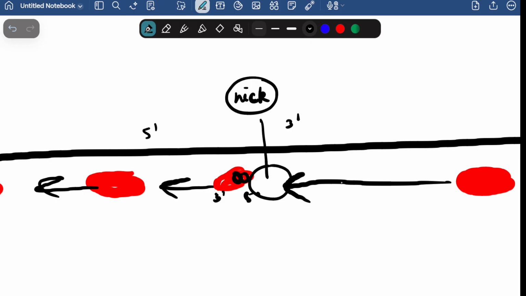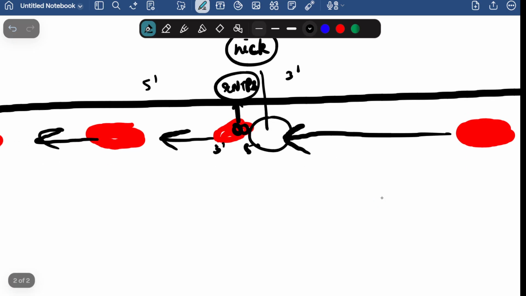Here in the primers were the RNTPs. And now the main role is that we have to remove these RNTPs from the primer. So the RNTPs from the primers are removed by two important proteins. One of the important proteins which will remove these RNTPs from the primers is RNase H. It breaks the phosphodiester bond between the two RNTPs so that they separate.